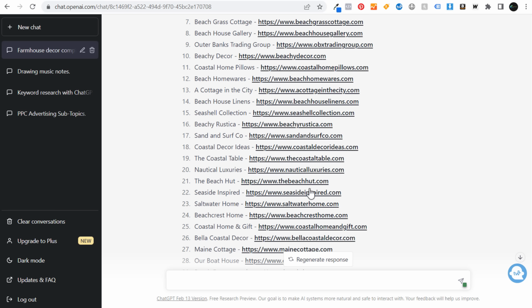Now, some of these websites, as I open them, they're not even active anymore. So if you go through some of these different websites, they may not be perfect if you're using ChatGPT, but again, it's a free tool. You might as well just use this and see if you can find any relevant websites for your niche.